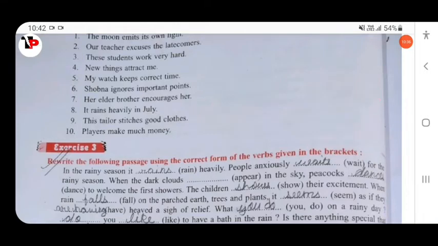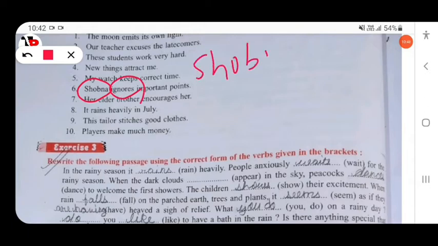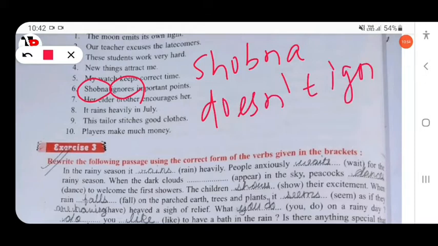Then next, Shobna ignores important points. So here the subject is third person singular, and the verb is also singular. Shobna does not ignore, not ignores, important points.